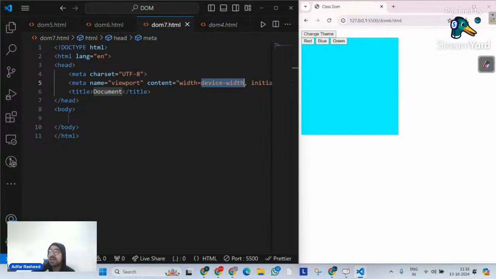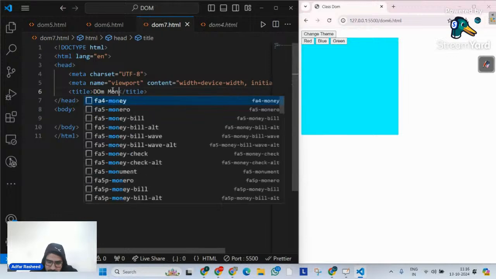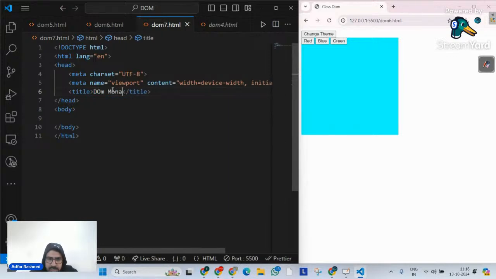JavaScript provides several powerful methods to manipulate the DOM structure, and let's understand them one by one. Let me give it a name: DOM manipulations. Done. Perfect.